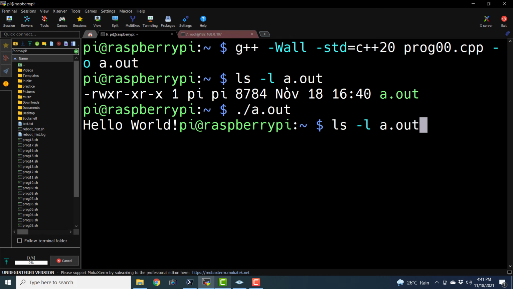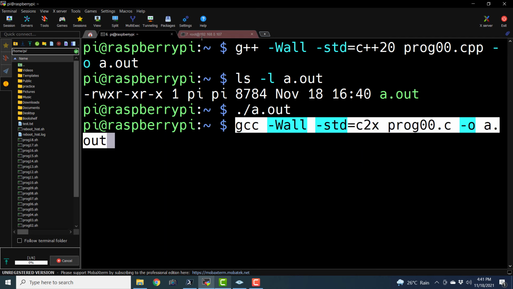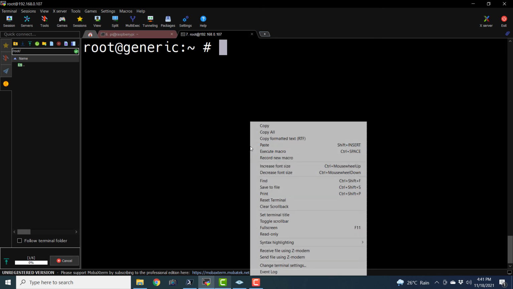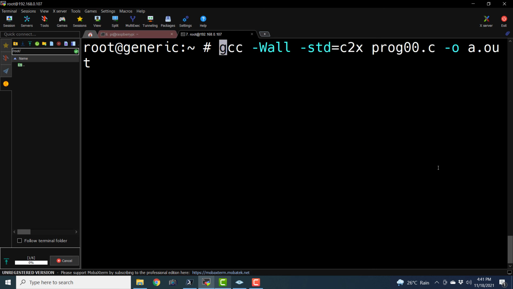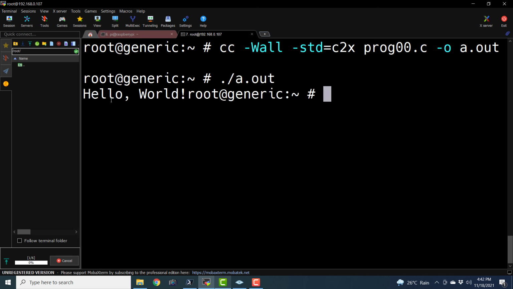We will just copy the earlier command, paste it here, and we will just remove the g part. cc, enable all warnings and use the c2x standard for C programming, and that is the program file, and a.out. So it is compiling it. It has finished compiling, and let us check a.out. See, it is showing us hello world.